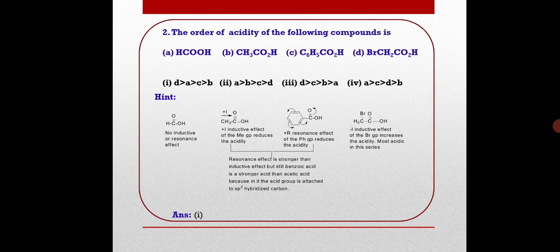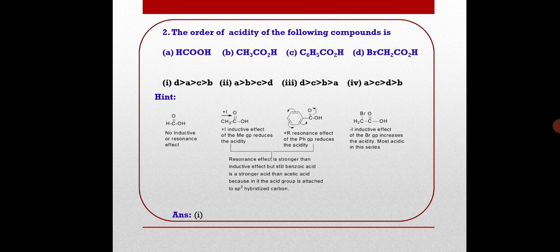plus R effect and minus I effect. Now the plus R effect is stronger than the inductive effect, that is true. But because of the small amount of minus I inductive effect, benzoic acid will be a stronger acid than acetic acid.